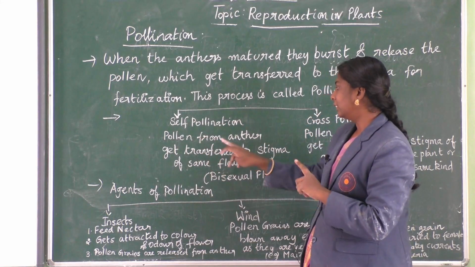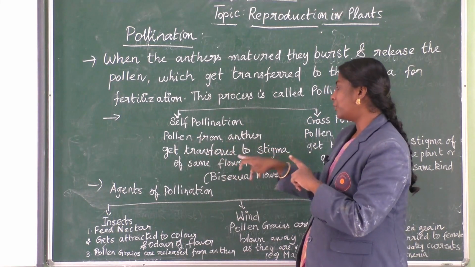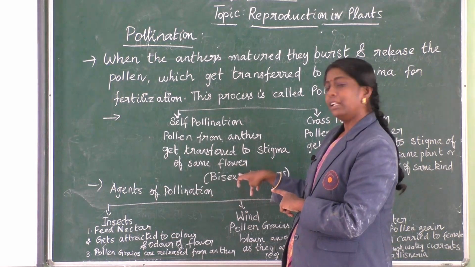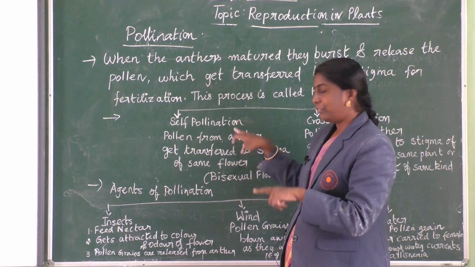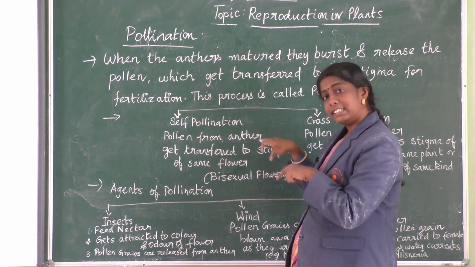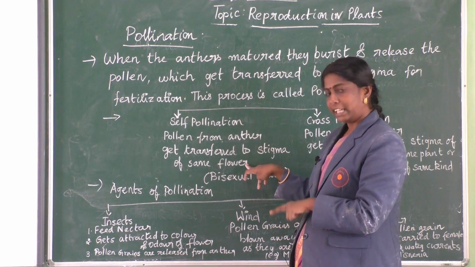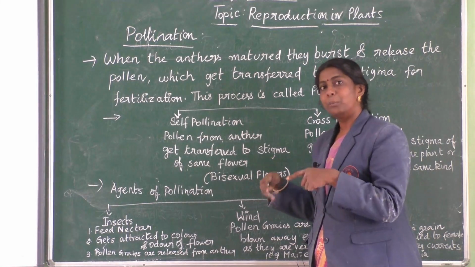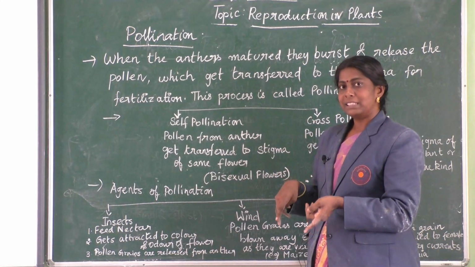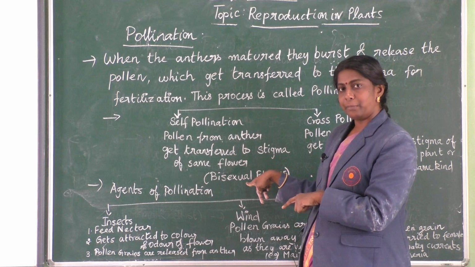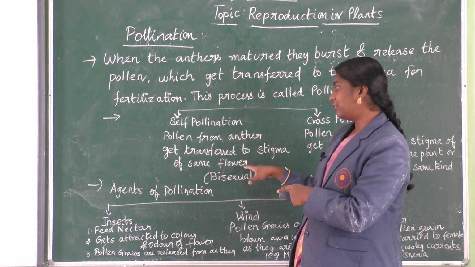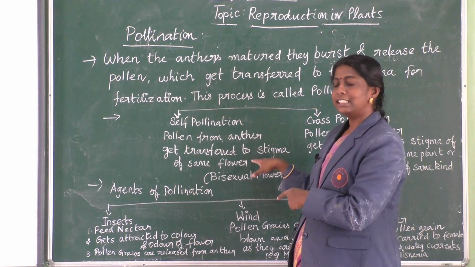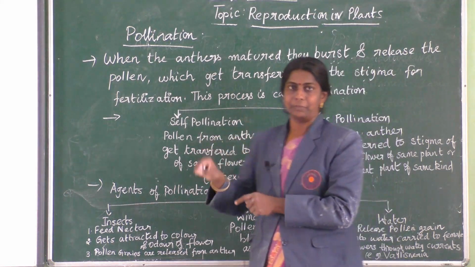In self pollination, pollen from the anther gets transferred to the stigma of the same flower. When the pollens are released from the anther and transferred to the stigma of the same flower, I said in bisexual flowers, both anthers and pistil are present together in the same flower, is it not? So if it is transferred within the same flower, it is said to be self-pollination.